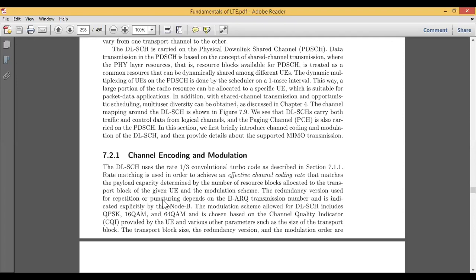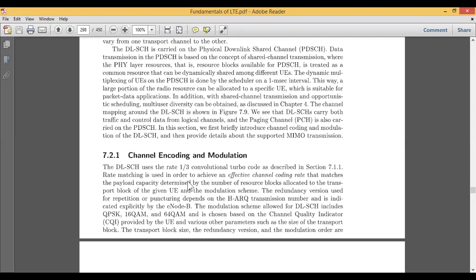Some puncturing has to be done, some repetition has to be done, or redundancy versions, that is, extra bits, are added to the actual transmission data, and this is indicated explicitly by the eNode B. We saw at the very beginning of the LTE system that eNode B means enhanced node B; the E represents enhanced. This is with respect to channel coding.